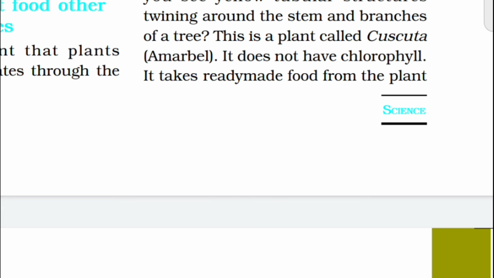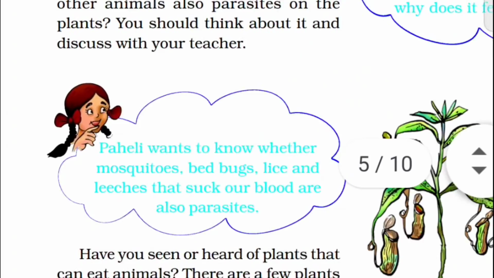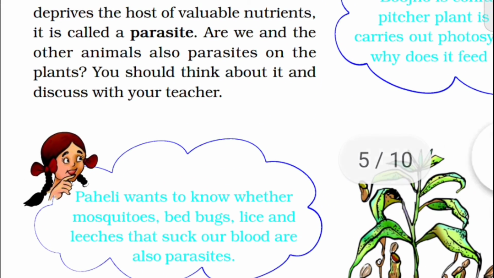It does not have any chlorophyll. It takes ready-made food from the plant on which it is climbing. It requires a support. Cuscuta plant, or Amarbel, requires a support. See here the picture.